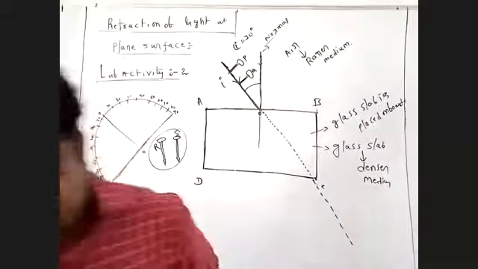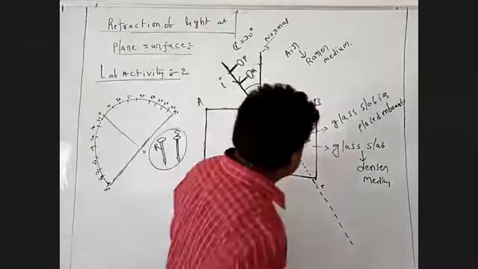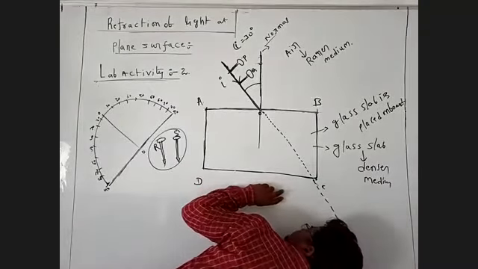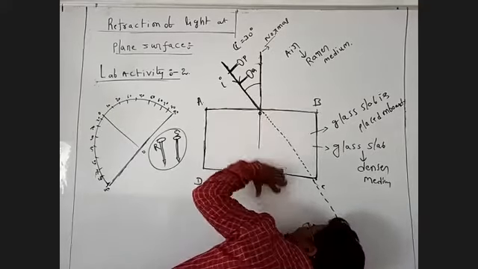So what we have to do is simply keep my eye here. I'm seeing the two pins through the glass slab.